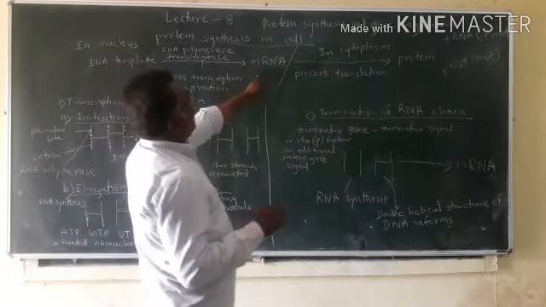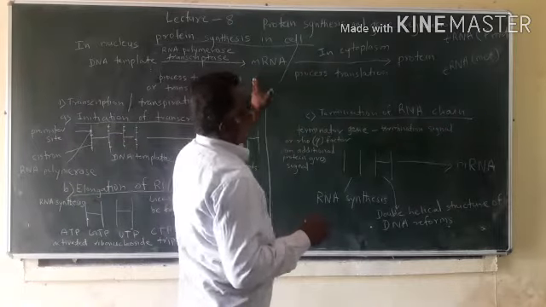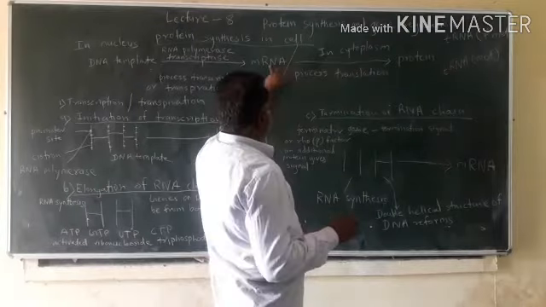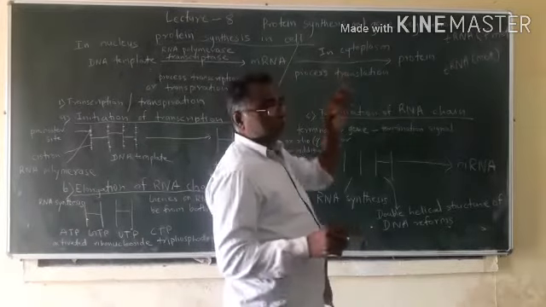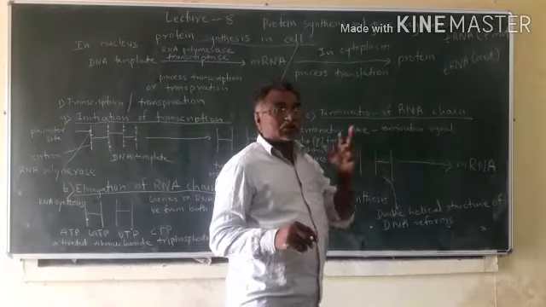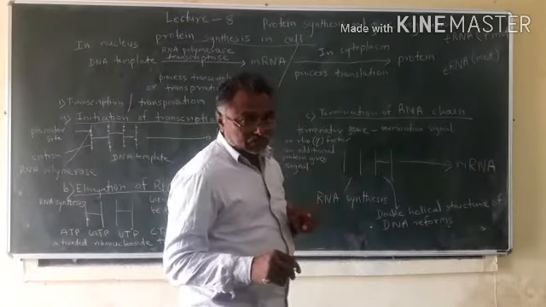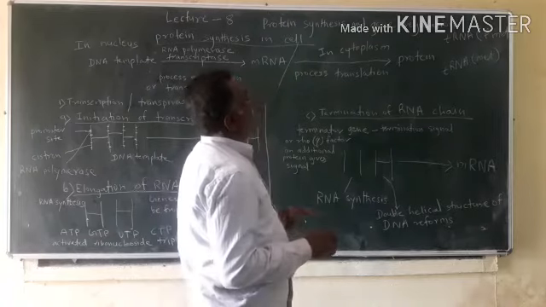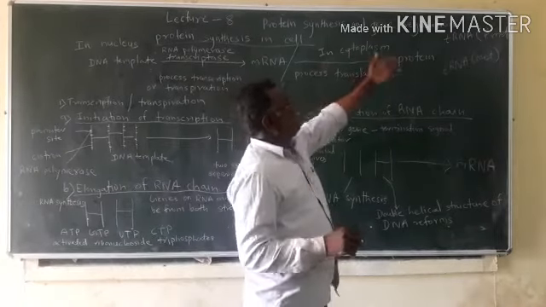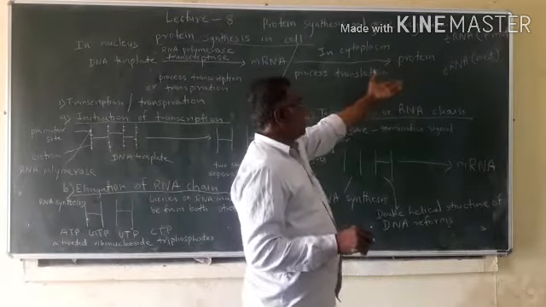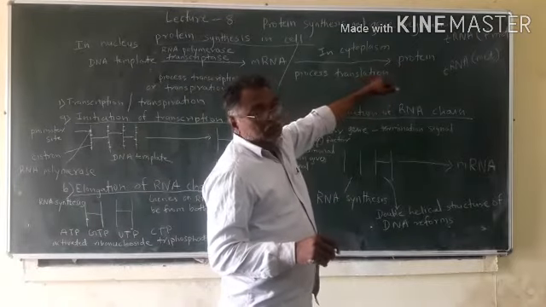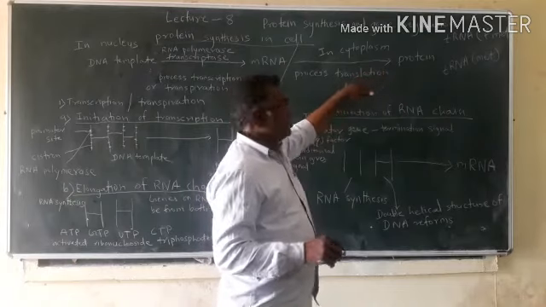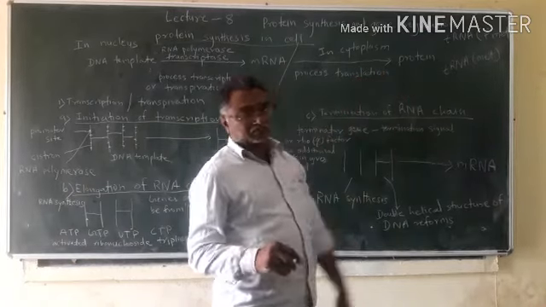Then when messenger RNA comes out of the nucleus into the cytoplasm, the messenger RNA, ribosomes, different types of amino acids and different tRNAs will form the protein, and this process of formation of proteins in the cytoplasm is called translation.